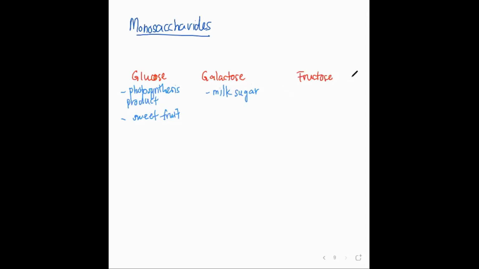All right. Then we go to fructose. Fructose is actually fruit sugar also. So fructose and glucose are very similar. They can convert to each other. So they are found in fruit sugar. They are also found in honey. Honey has a lot of fructose also, and it is very, very sweet. So compare fructose and glucose. Actually, fructose is much sweeter.